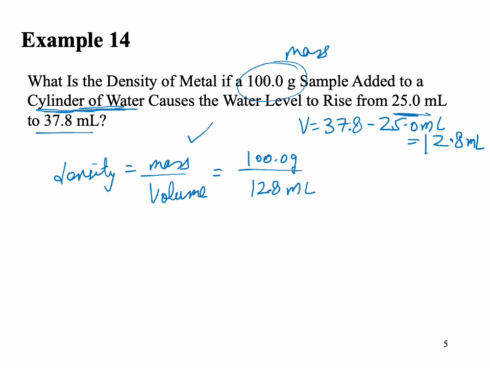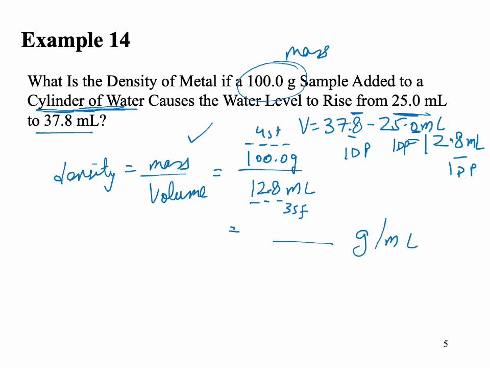And I also did sig figs here because this is subtraction. This is 1 decimal place. This is 1 decimal place. So your final answer should have 1 decimal place, which it does. Okay. Solve for this, and that would give you your answer in gram per ml. This is 1, 2, 3, 4 sig figs. This is 1, 2, 3 sig figs. So your final answer should be 3 sig figs.